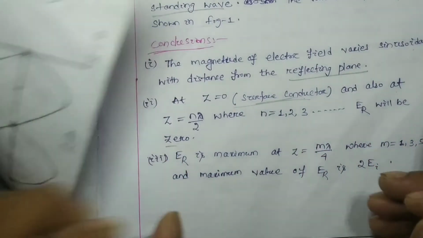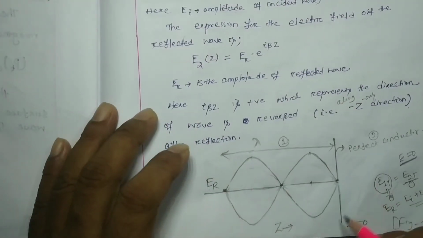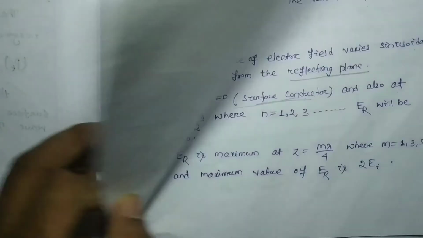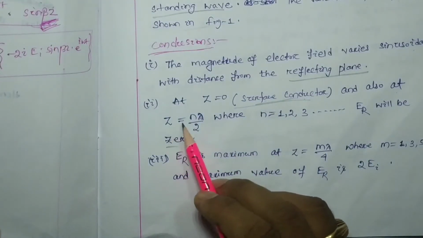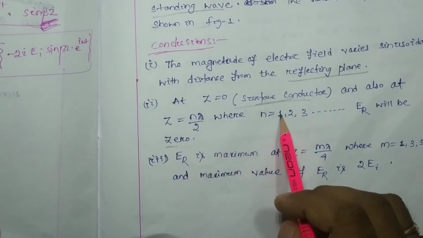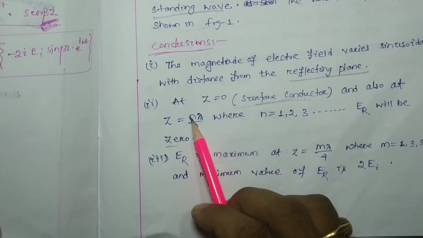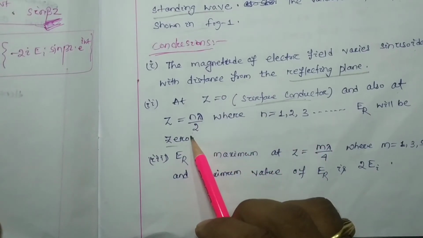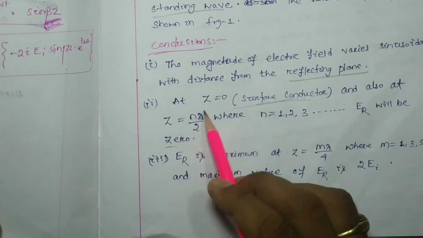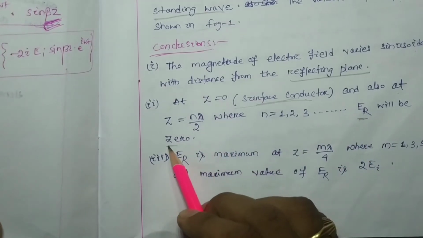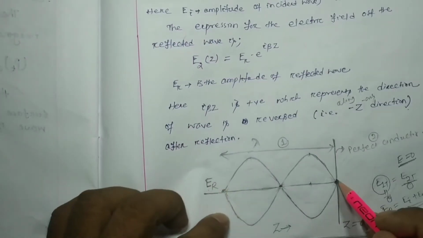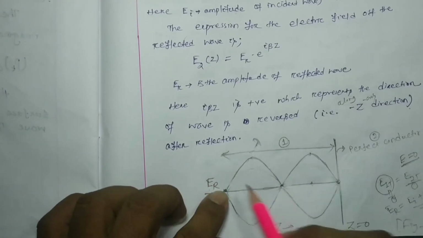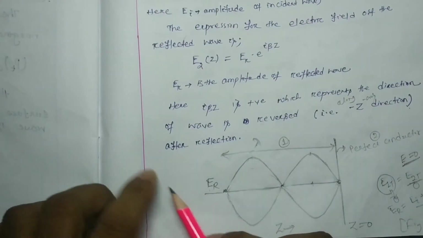At z equal to 0 the resultant electric field is 0, and at z equal to n pi by 2, that is pi by 2, 2 pi by 2, 3 pi by 2, and so on, the Er value is 0.